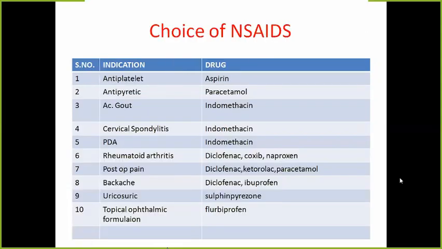Which drug would you use normally for backache? Diclofenac. Aspirin you can give, but the preferred drug is diclofenac. So we have a long list of drugs, and we also see which drug is more suitable for that particular condition because of some properties in that drug we prefer.